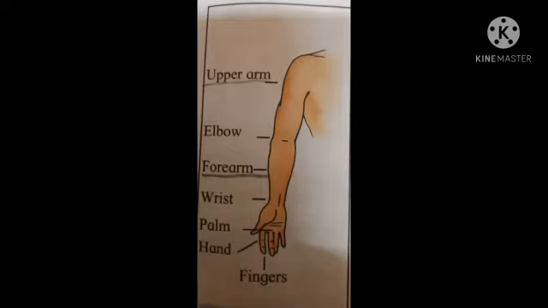The next is arm. The arm has three parts: upper arm, forearm, and hand. The fingers are the parts of the hand. The upper arm and forearm are joined at the elbow. The forearm and hand are joined at the wrist.